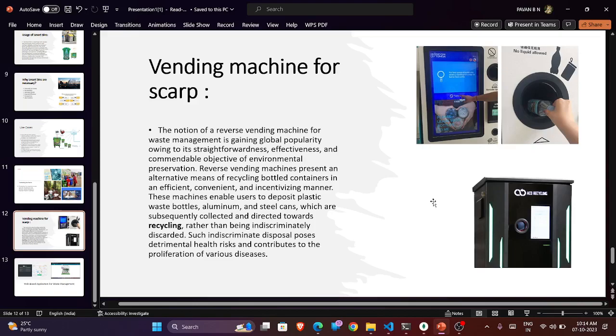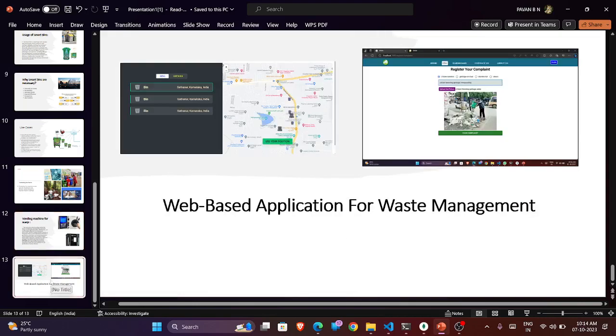So here, instead of throwing plastic somewhere else, citizens could think of getting rewards and extra benefits. They can save the plastic and dump it into this vending machine. So they also get money, and it also helps the government with recycling. Coming to the last part, all these prototypes are implemented in our web-based application.